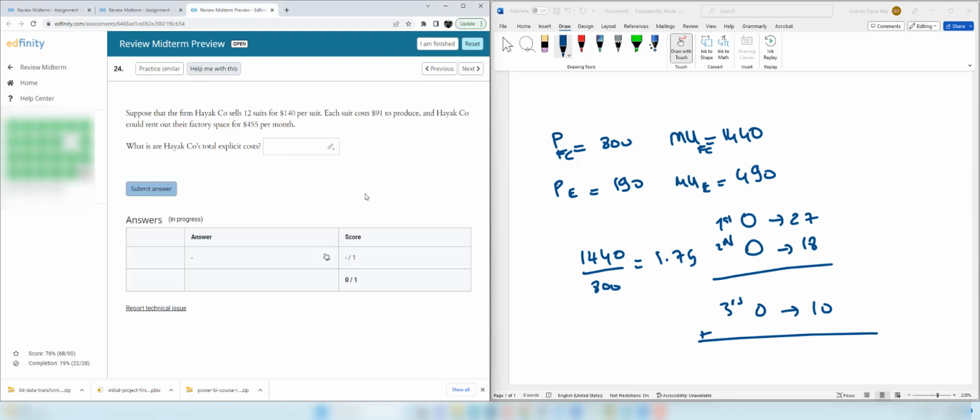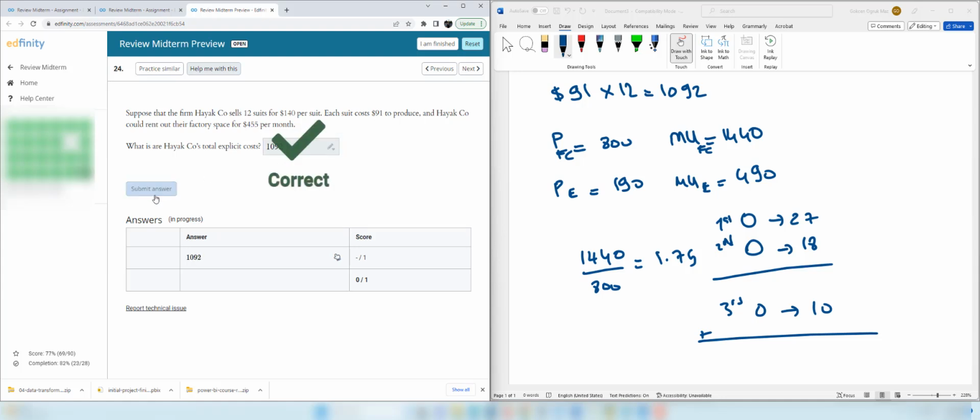Suppose that the firm Hayek Co. sells 12 suits for $140 per suit. Each suit costs $91 to produce and Hayek Co. could rent out their factory space for $455 per month. So what is the explicit cost? Explicit cost, if you remember, requires cash outlays from the business. And we know that $91 that the company spends to produce one suit is the per unit cost times 12 suits is the total explicit cost. 91 times 12, which is $1,092. If we talk about the implicit cost, then it should be the foregone rental income, in this case $455 per month.